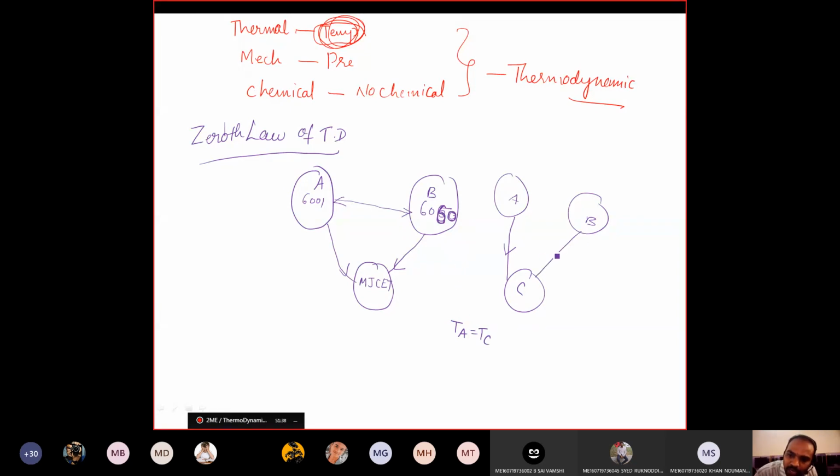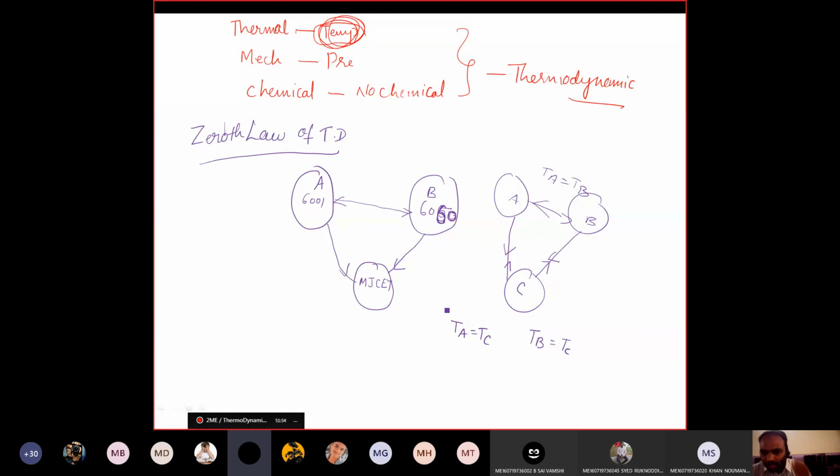Similarly, B and C are also in thermal equilibrium, meaning the temperature of B is also equal to the temperature of C. In turn, I can say that these two bodies are also in thermal equilibrium. Temperature of A equals temperature of B.